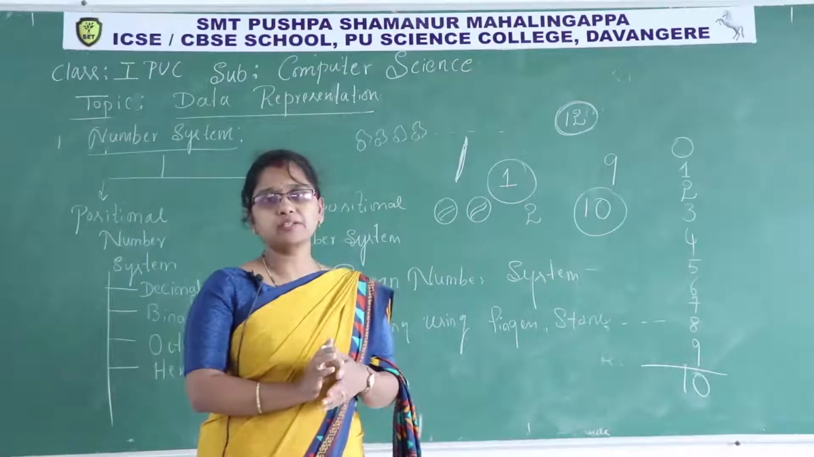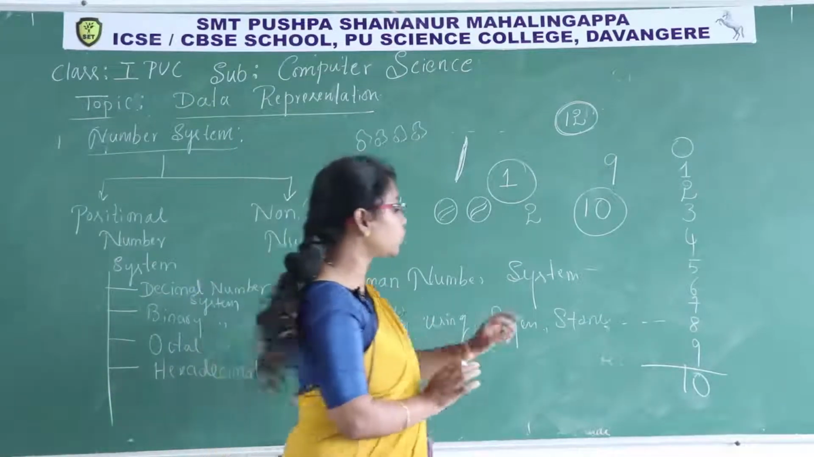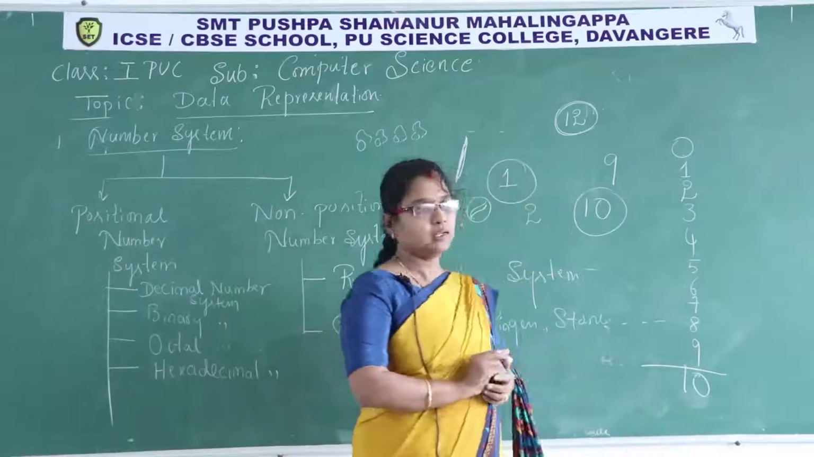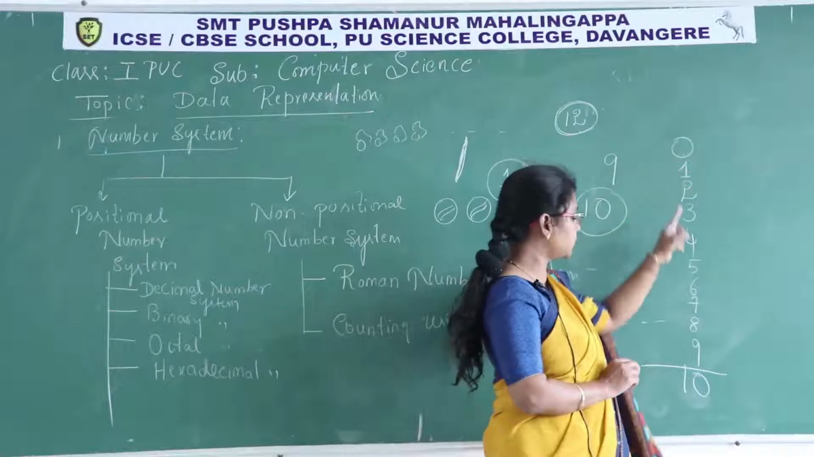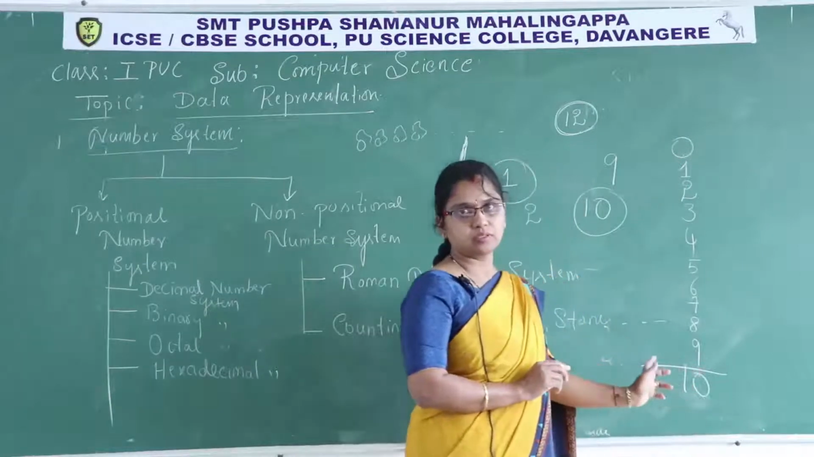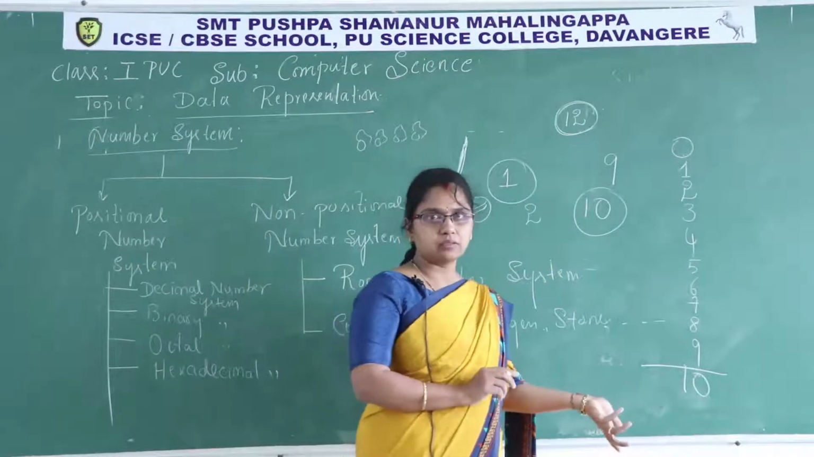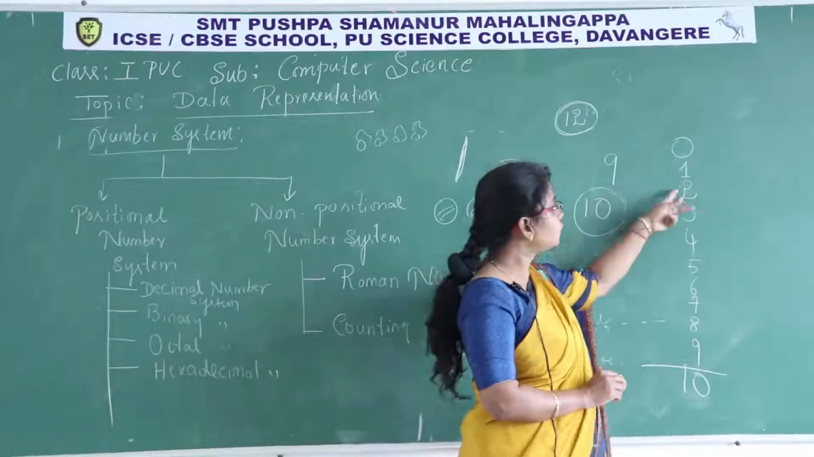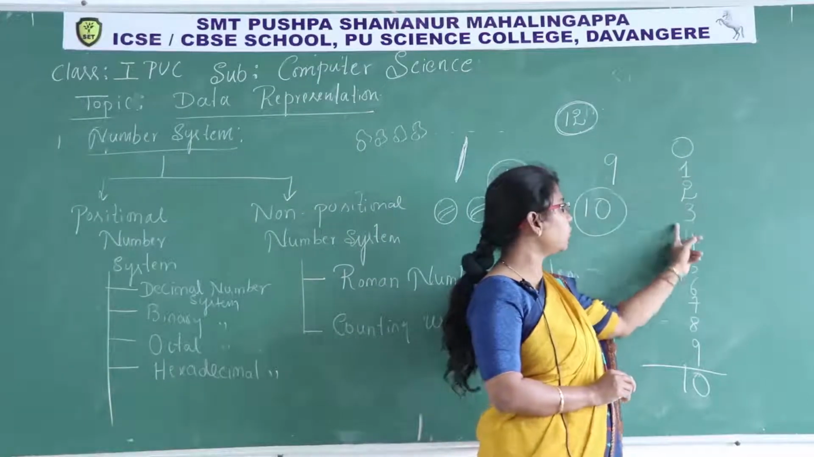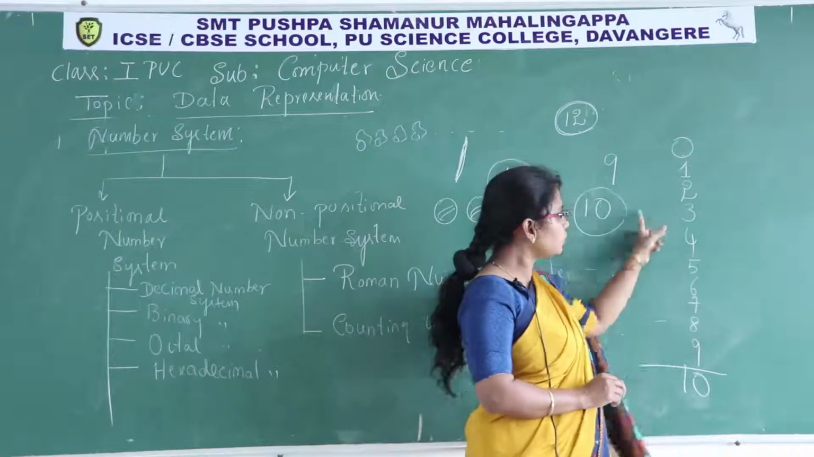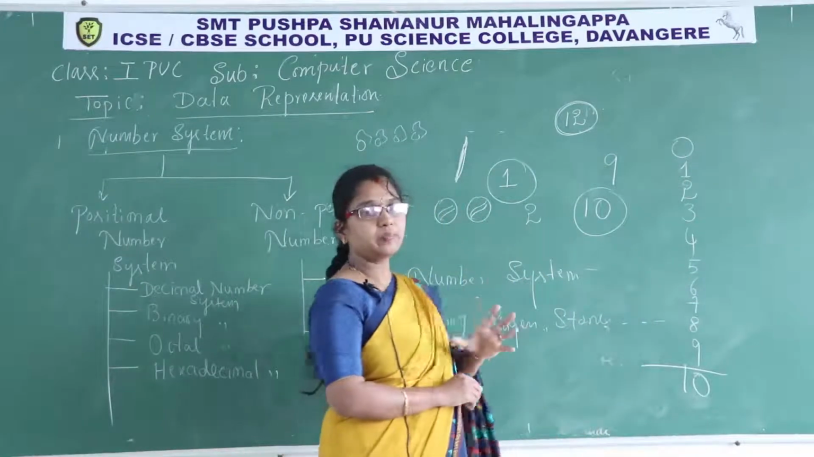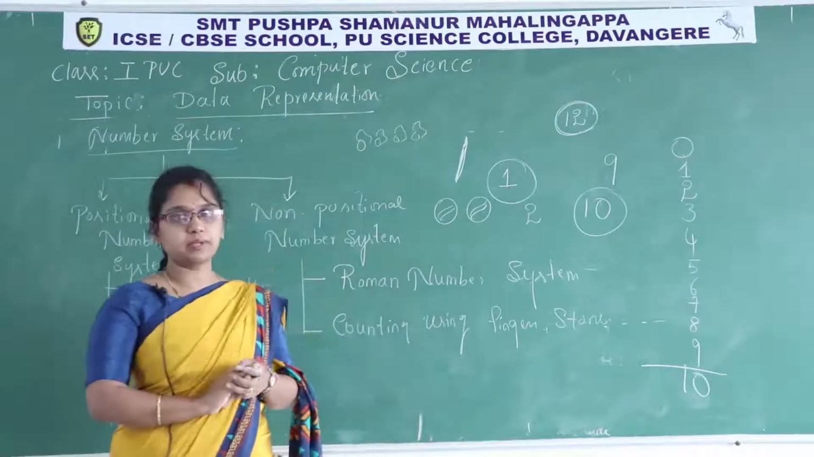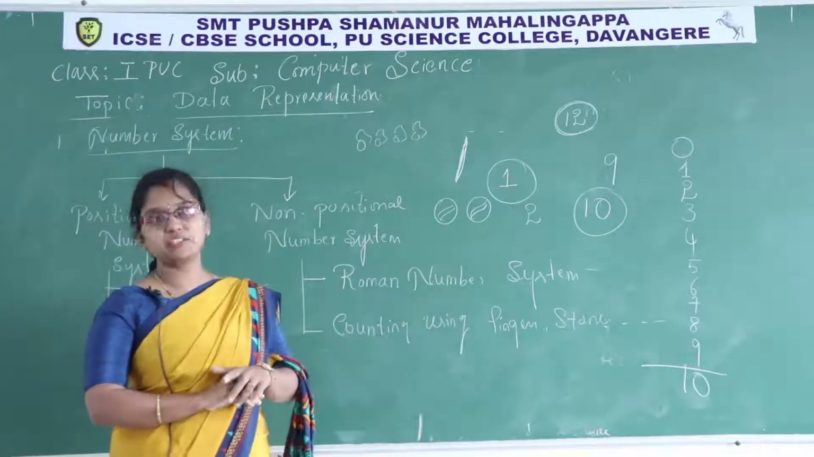If I want to represent a quantity 10, how to figure it out? 1 0. This 1 is again in this set, the 1 and 0 in this set. 1 0. To represent 12, 1 2. To represent 13, 1 3. So we used the combination of these digits. Total how many different digits are there in the decimal number system? 10 different digits are there.